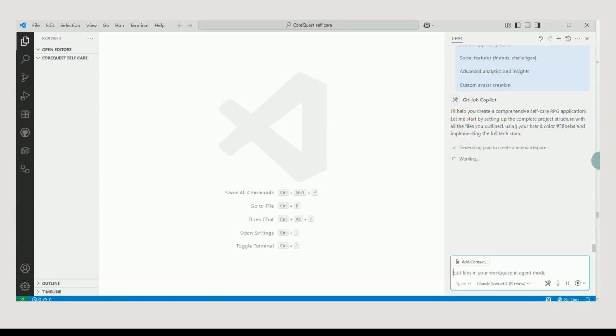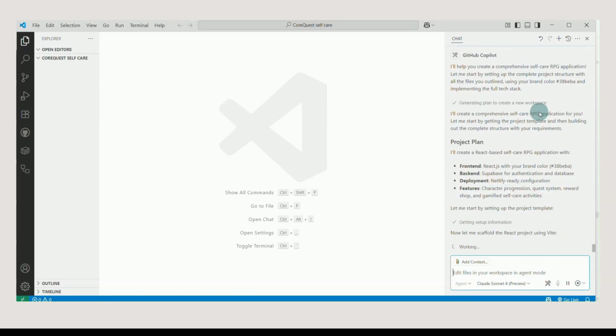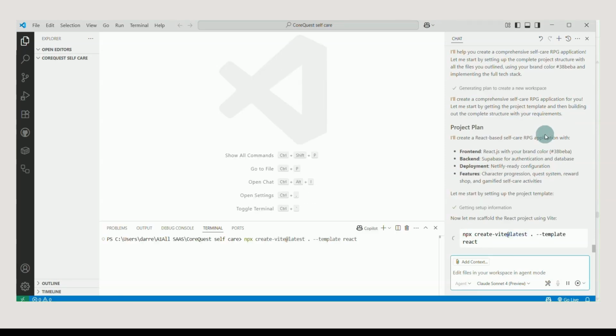I'm going to help you to create this self-care RPG application, project plan, front end, back end, and it's going to break all this down. It's pretty smart. The first thing it's always going to ask you to do is install Next and React. Those are very key components to building any kind of an application on here.